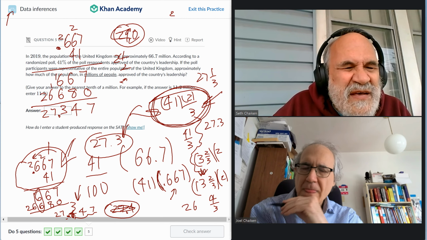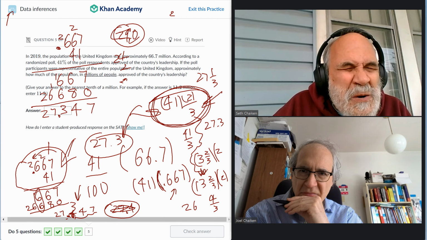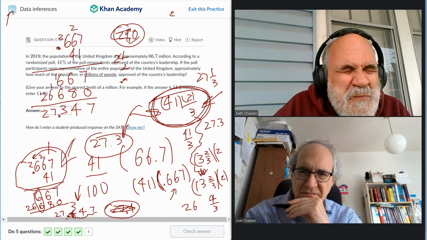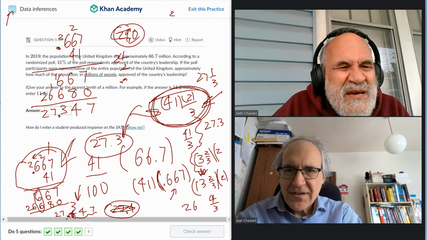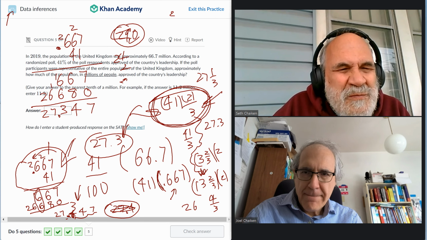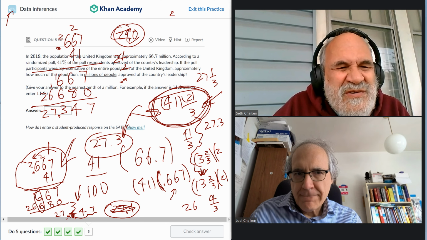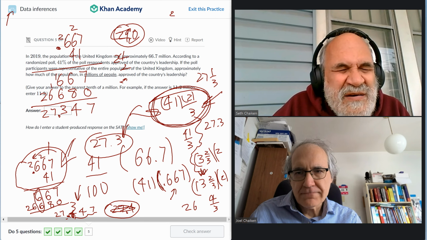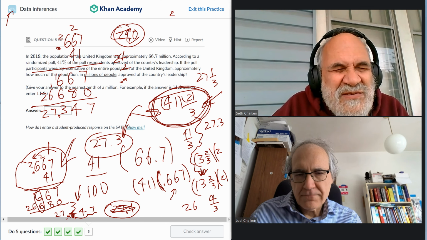27 point, and then to round it to three significant figures, you get 27.3. Yeah. Again, what I'm saying is if you use 2/3 instead of 0.667, the top number would be a little bit smaller, and so you get a value that's a little bit smaller than 27.347, but it would still be greater than 27.3. And so you get the same answer.